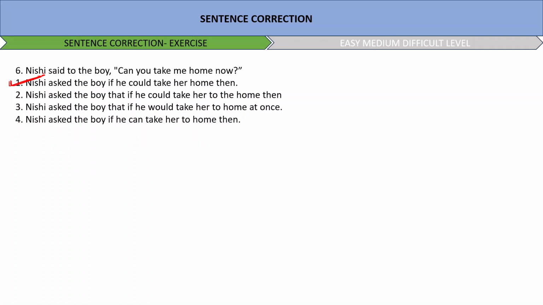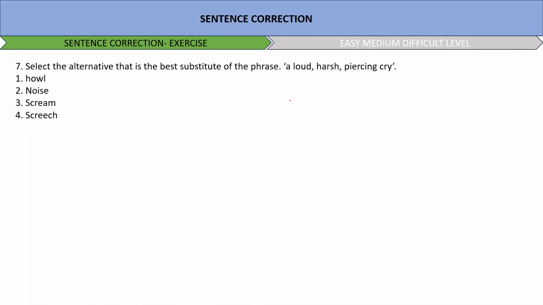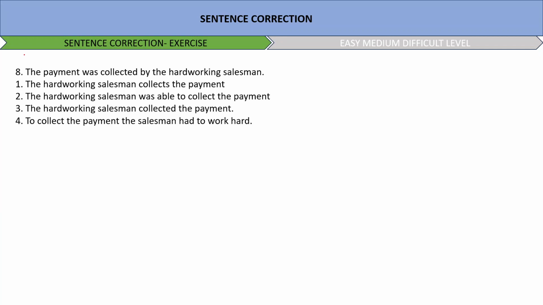Next, select the alternative that is the best substitute for the phrase a loud, harsh, piercing cry. If it is used in a sentence and you have to use one particular term, what will you use? Howl, noise, scream or screech. Definitely when you drop any utensil in the kitchen, it's a screeching sound which you get, a piercing sound.